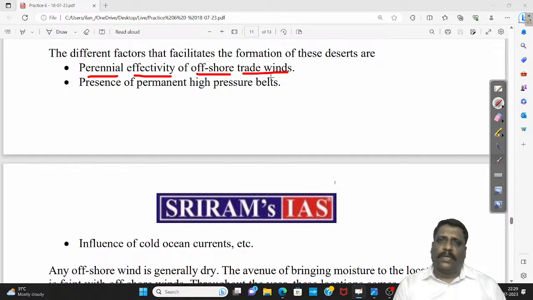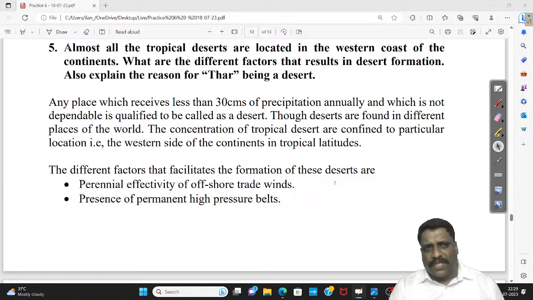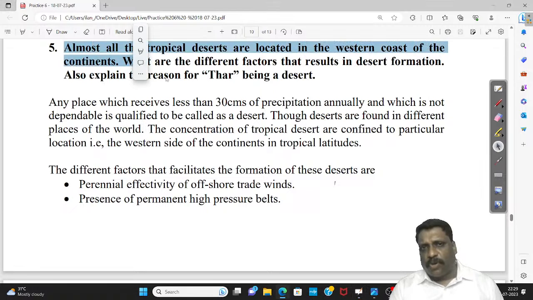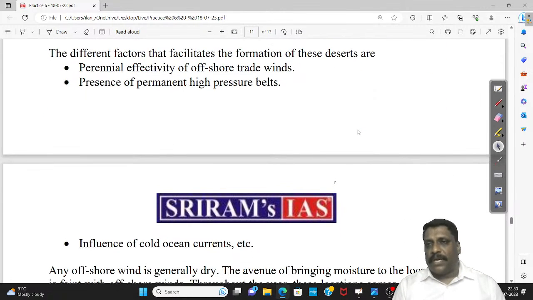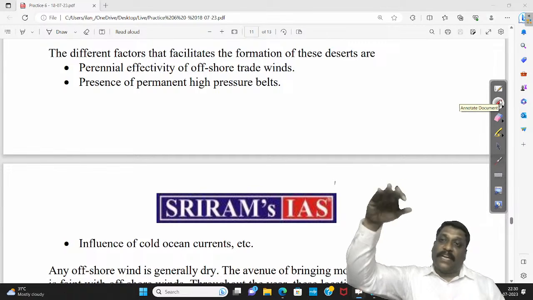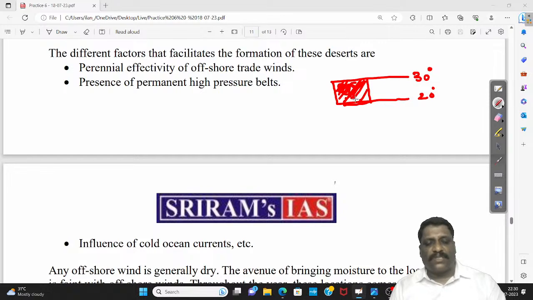You look at the statement, almost all the tropical deserts are located on the west coast of the continent. But to be very precise, the western side of continent, but in tropical latitudes. What is tropical latitudes? The region that lies between Tropic of Cancer and Capricorn. So most of these deserts are located between 30-degree latitude and 20-degree latitude, in the western side of the continent. Assume that this is the land, this is the place where I'll be having what? Desert. Western side of the continent as such.